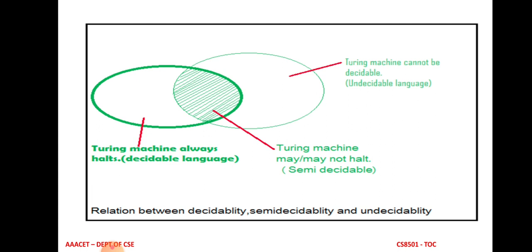The intermediate circle represents a semi-decidable or partially decidable language, which means the Turing machine may or may not halt. So the first circle represents that the Turing machine halts for all input strings. The right circle represents that the Turing machine never halts for the input strings which do not belong to the language. The intermediate circle represents that the Turing machine may or may not halt, depending on whether the input string belongs to the language or not.